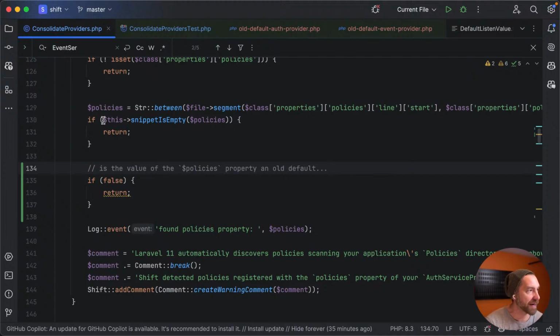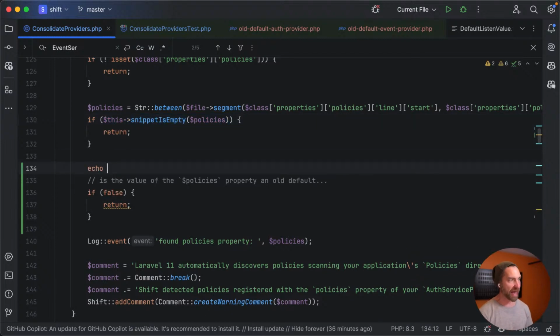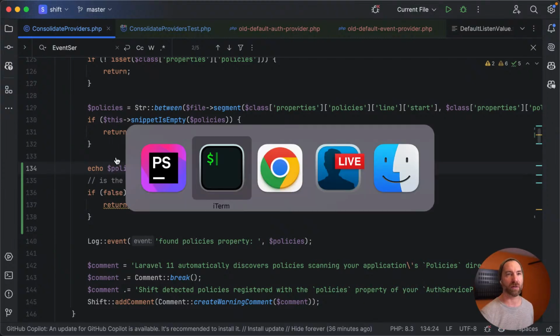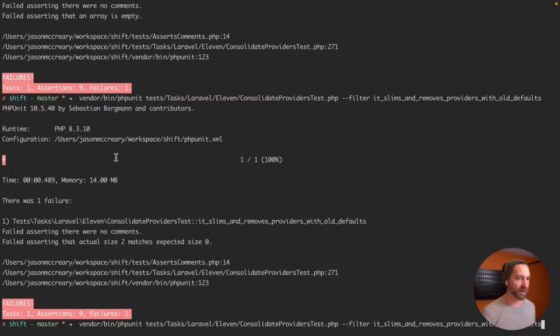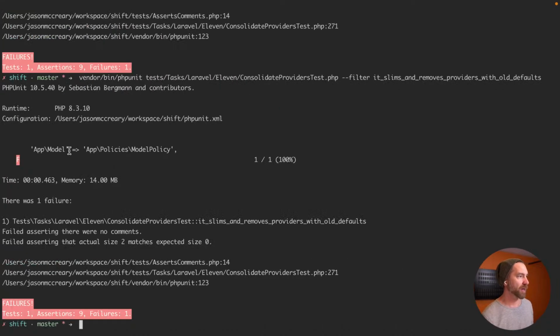We now want to take the snippet. We have policies. So let's just echo policies. We've already extracted the policy's value. Let's see what it looks like. So let's run this again. We should get it out. There it is. Beautiful. App policies. Perfect.